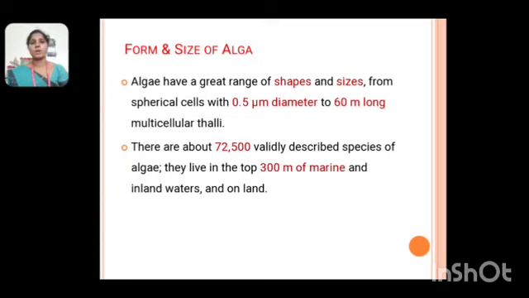Next one, form and size of algae. The algae have a great range of shapes and sizes, from spherical cells of 0.5 μm diameter to multicellular thalli 60 meters long. There are above 70,000 validly described species of algae. Most live in the top 300 meters of marine waters, in inland waters and on land.